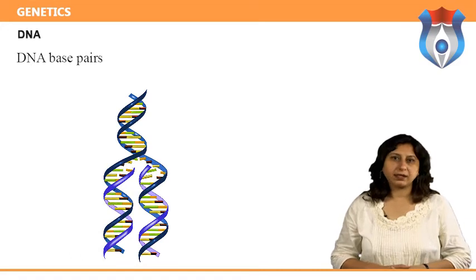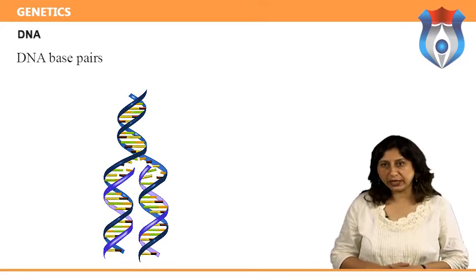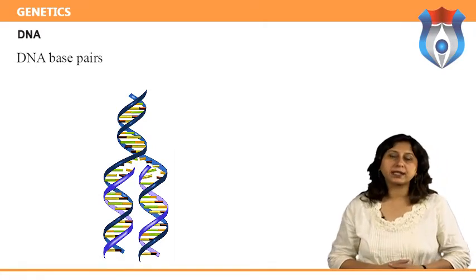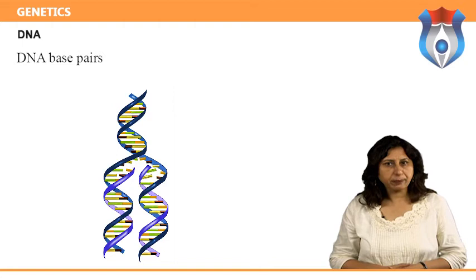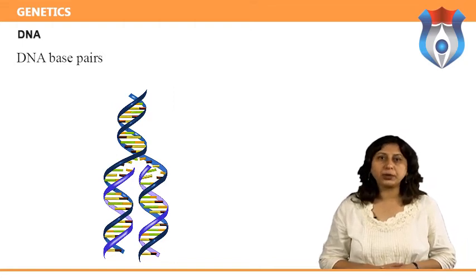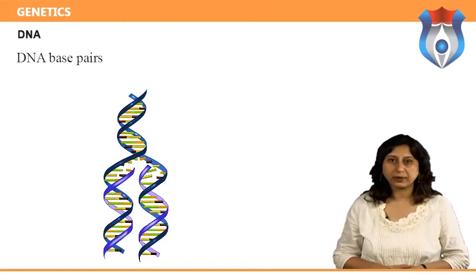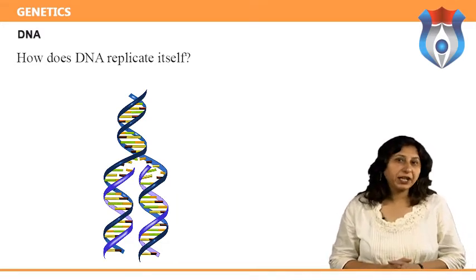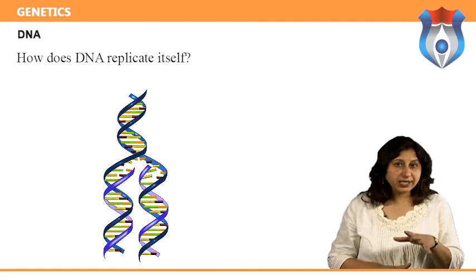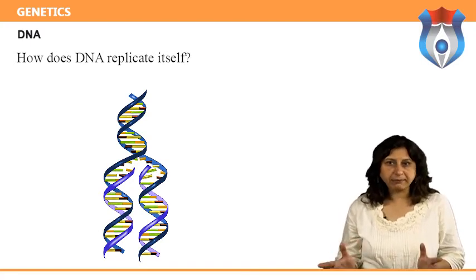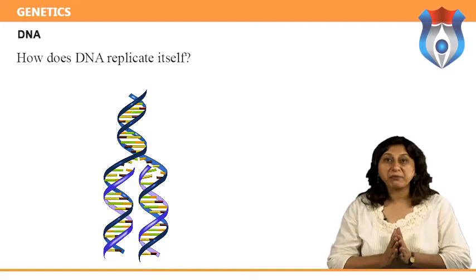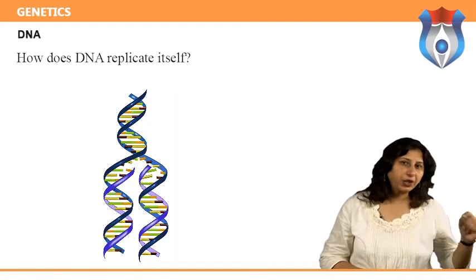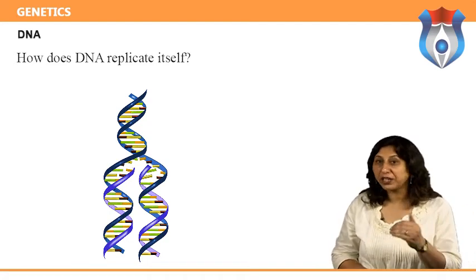DNA base pairs: the DNA bases pair up with each other, A with T and C with G, to form units called base pairs. Each base is also attached to a sugar molecule and a phosphate molecule. Now, how does DNA replicate itself? The DNA can make copies of itself. Both strands of the DNA open up and make a copy of each and become 2 DNA strands. Thus, each new DNA has one strand of the old DNA from which the copy is made.